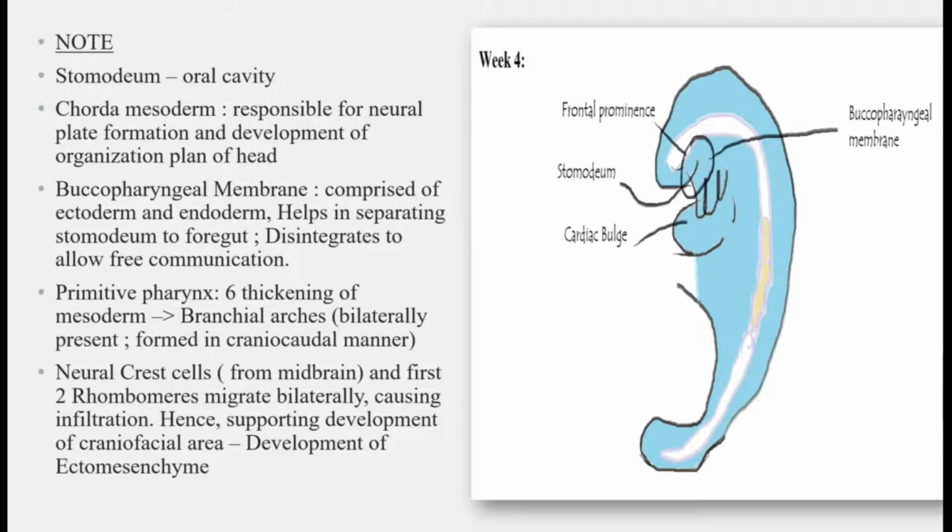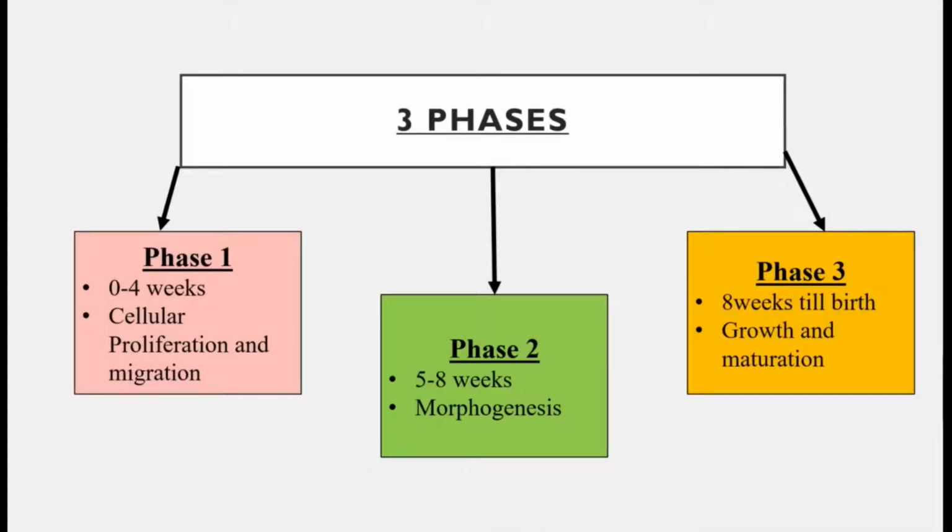Neural crest cells from the midbrain and first two rhombomeres migrate bilaterally, causing infiltration, hence supporting development of the craniofacial area, which leads to development of ectomesenchyme. What are neural crest cells? Neural crest cells are multipotent cells that migrate throughout the embryo and later differentiate into multiple cell types as per requirement. We will see development of the face in 3 phases.